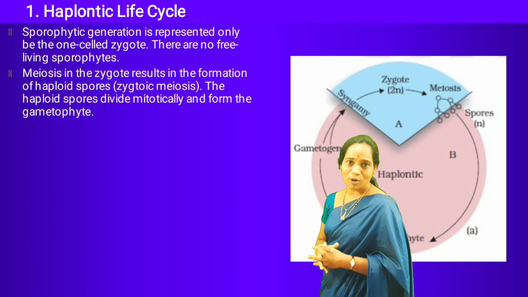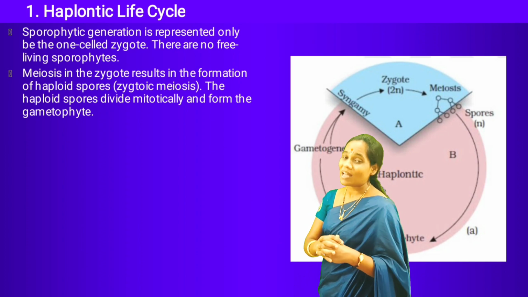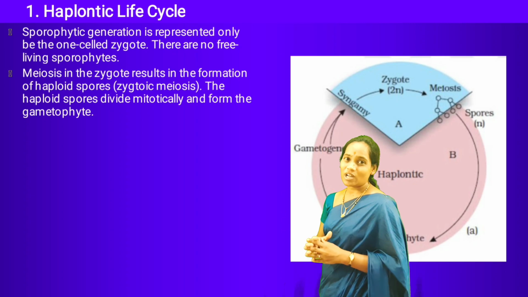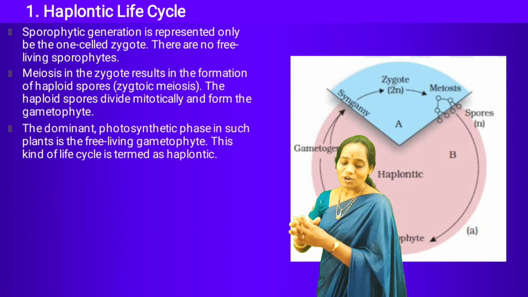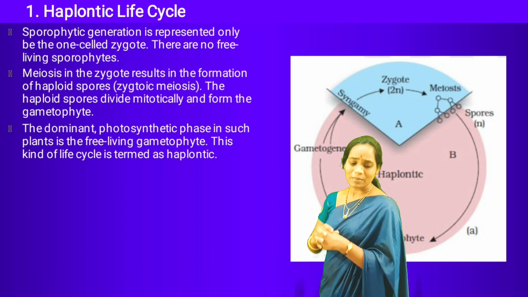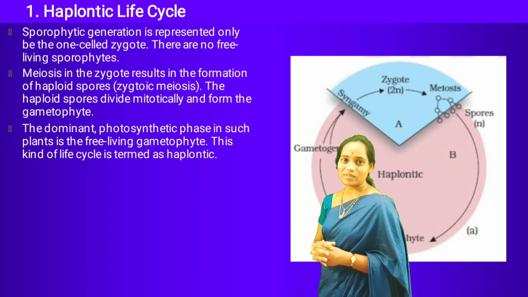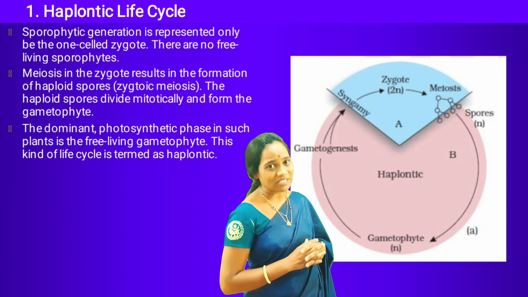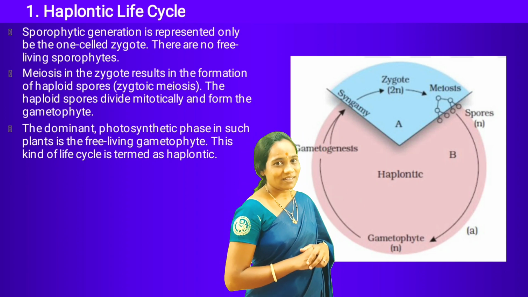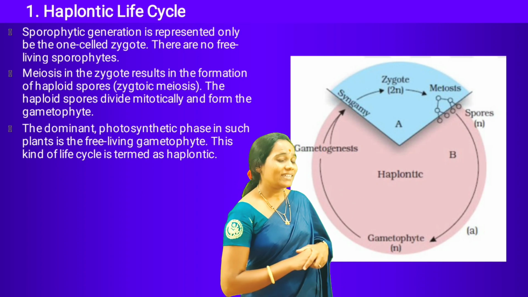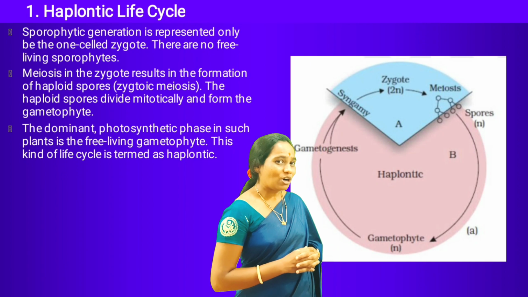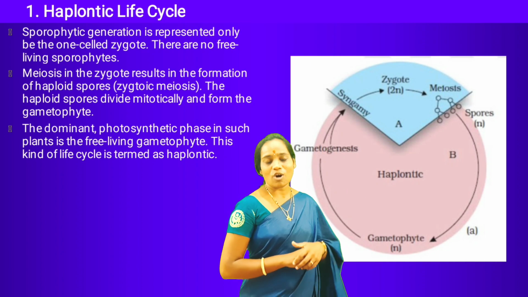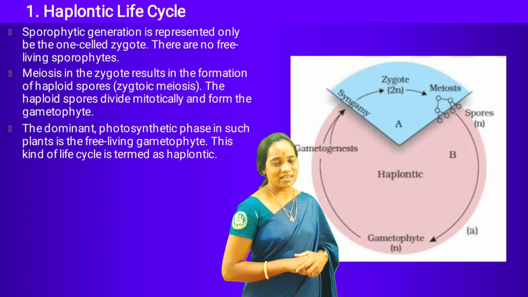Remember, in the haplontic life cycle, the haploid gametophytic plant body is multicellular, free-living and photosynthetic. Usually, the haploid gametophytic plant body is long-lived, multicellular, forms the main plant body, and is free-living because it has the capacity of photosynthesis. This we call the haplontic life cycle.